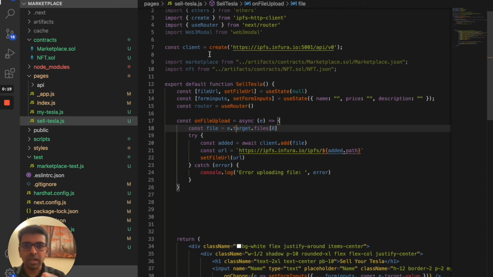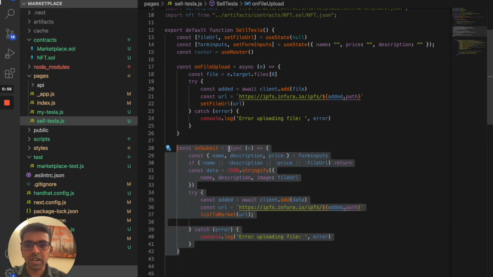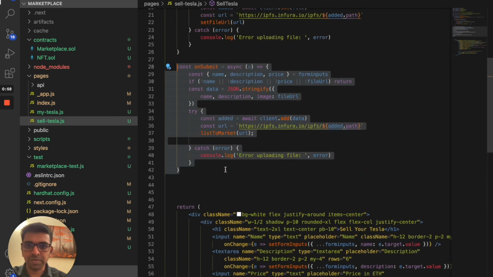If you remember, we set up an IPFS client pointing to Infura. So we are sending that file into IPFS. Then we create a file URL. Once that is done, we call the useState hook to set that into the file URL.